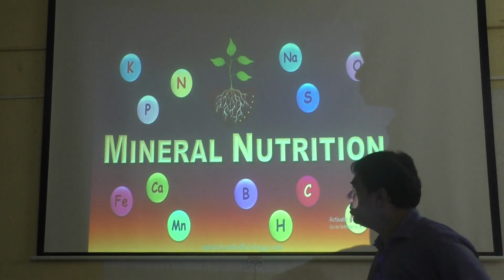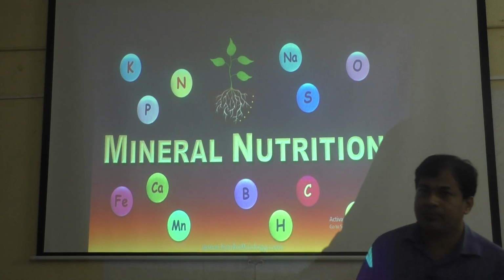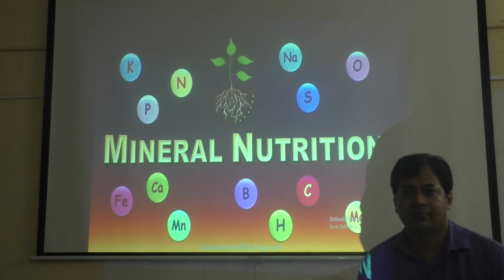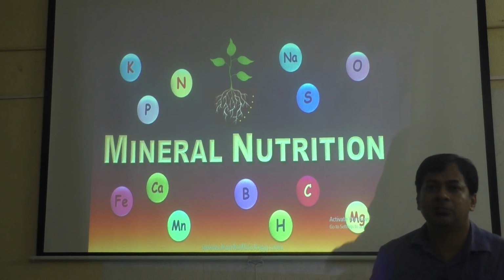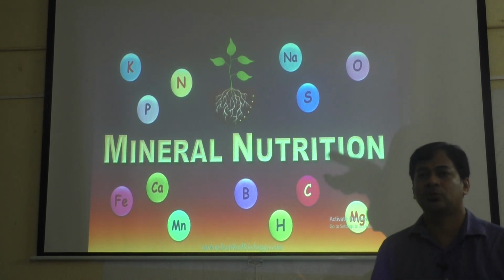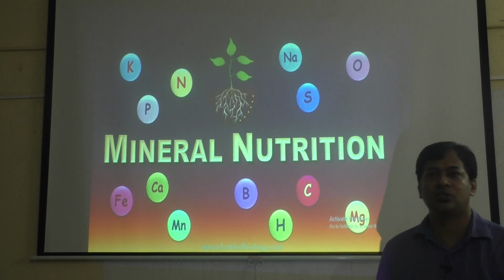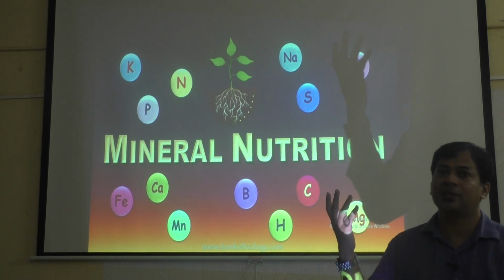Mineral nutrition, you know that this is chapter number 12 under plant physiology. You know that without minerals a plant cannot survive, isn't it? Plants require minerals for their survival. And how do plants get these minerals? Most of the minerals the plant gets from the soil, from the earth's crust. But some elements required by plants are in gaseous form, like nitrogen, which is present in the atmosphere as gas, and carbon and oxygen, all present in the atmosphere as gas.